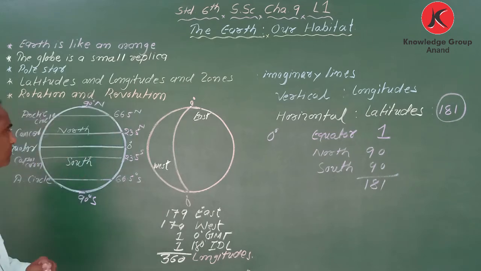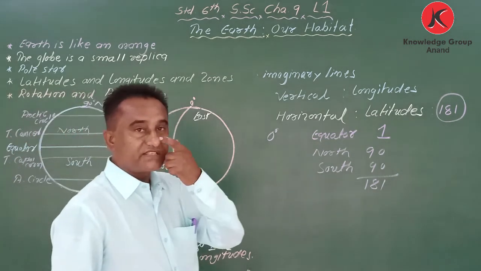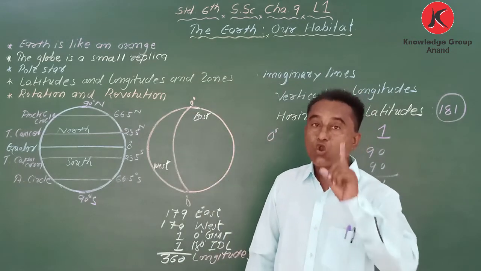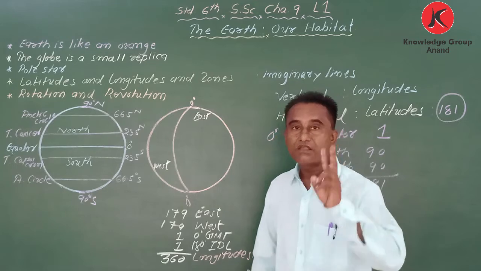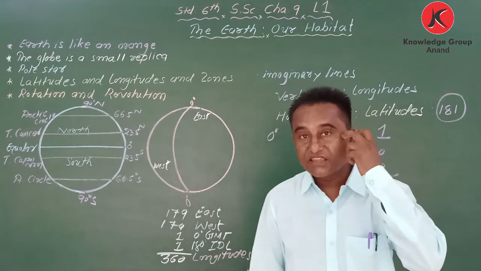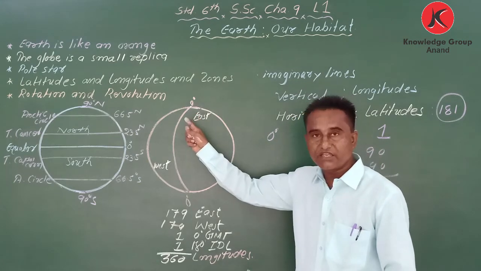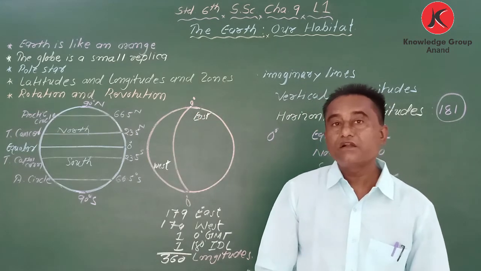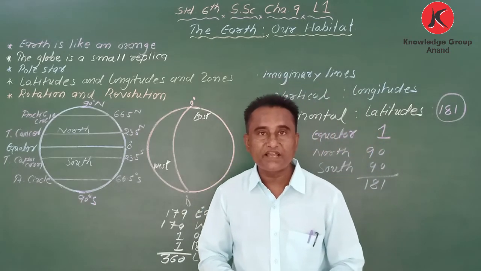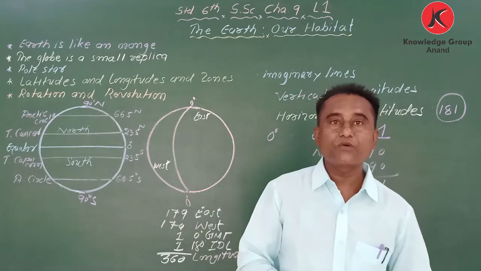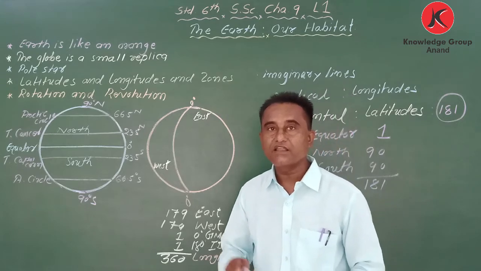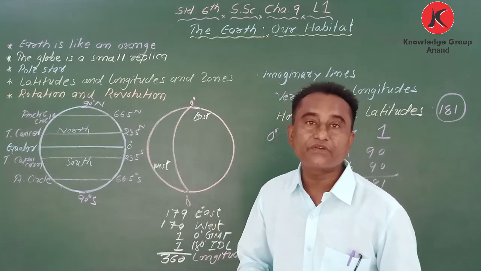Got it? Now if I ask which are the important longitudes, you have to write down. There are two important longitudes. They are 0 degree, called GMT, Greenwich Mean Time. Why is it called Greenwich Mean Time? Because 0 degree passes through the city Greenwich in England. That is why it is called GMT.